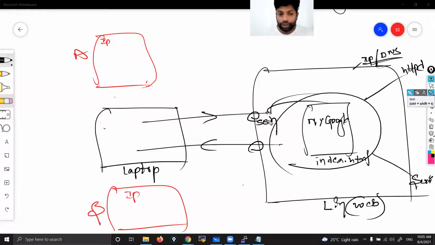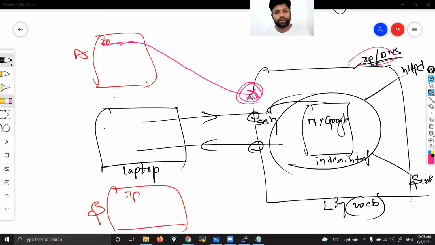Now what we are doing: you entered the IP address in the browser. Your request is coming here. Now your request got blocked here. Your request is not going inside my server because we did not open any port here.